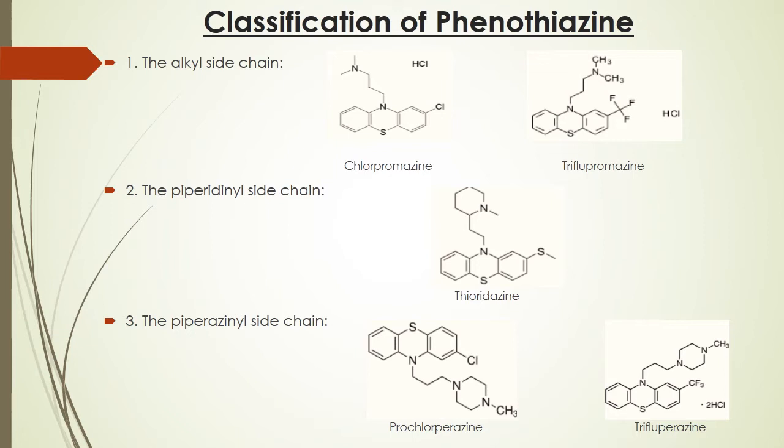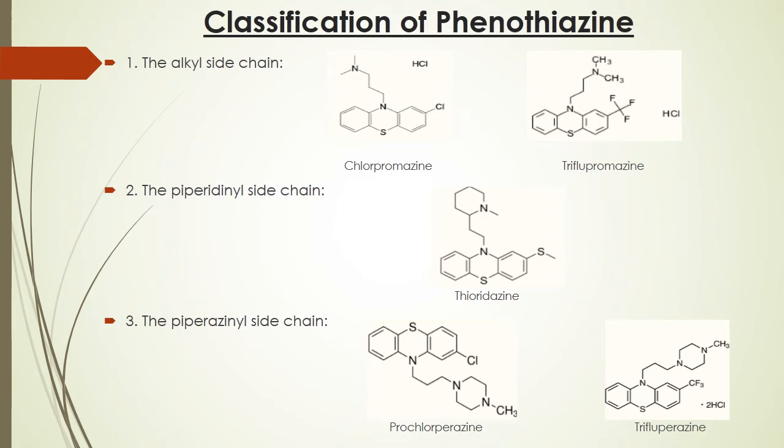Now, the first, the alkyl side chain. Here I have given two examples, chlorpromazine and trifluopromazine. Both of these drugs contain a propyl side chain, and the only difference in both structures is the presence of chlorine at the second position in chlorpromazine and a CF3 group at the second position in trifluopromazine. We can further discuss the difference in potencies by changing these two groups at the second position.